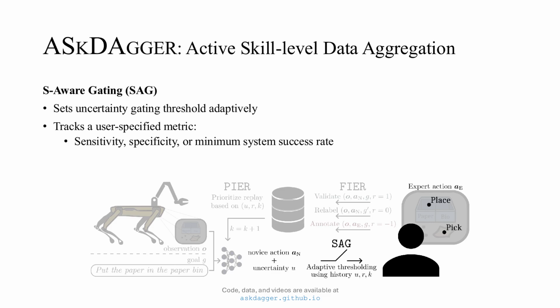ASkDAgger addresses the problem of determining when the novice policy should act autonomously versus when it should request teacher feedback. It dynamically adjusts the gating threshold to maintain a user-specified target metric: sensitivity, specificity, or minimum system success rate.